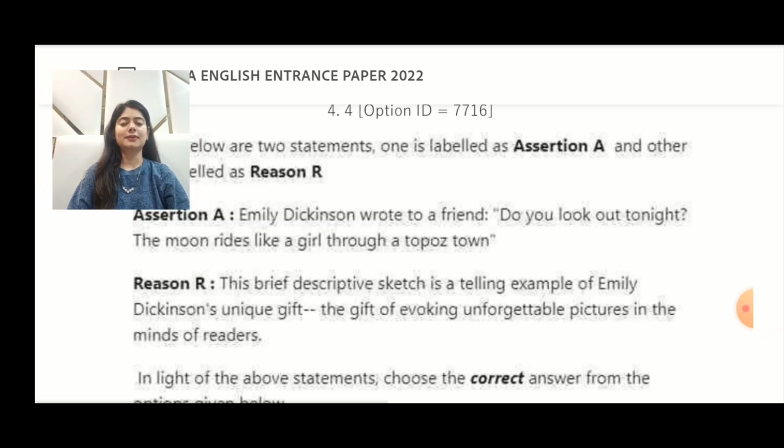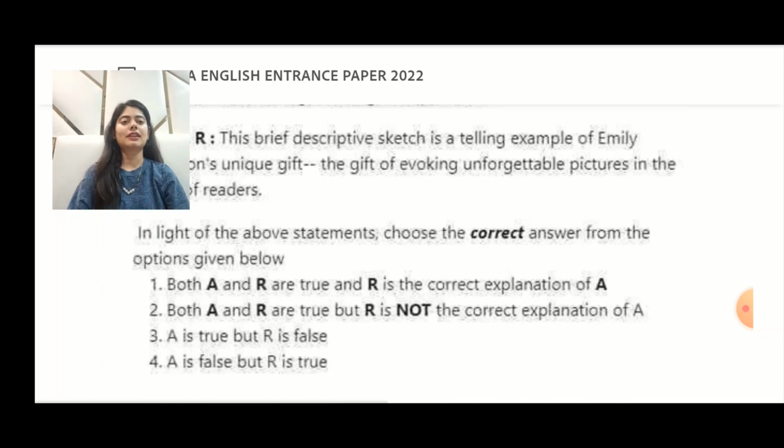Now we have our next question, again from the assertion reason segment. Given below are two statements. One is labeled as assertion and the other one is labeled as reason, that is R. Assertion reads: Emily Dickinson wrote to a friend, "Do you look out tonight? The moon rides like a girl through a topaz town." And reason reads: This brief descriptive sketch is a telling example of Emily Dickinson's unique gift, the gift of evoking unforgettable pictures in the minds of readers. In light of the above statements, choose the correct answer from the options given below.